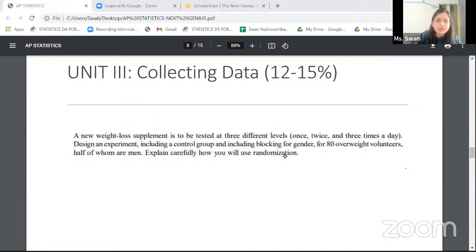When it comes to sample surveys also, you need to know 4 primary surveys. Those are simple random, stratified, systematic, and cluster.